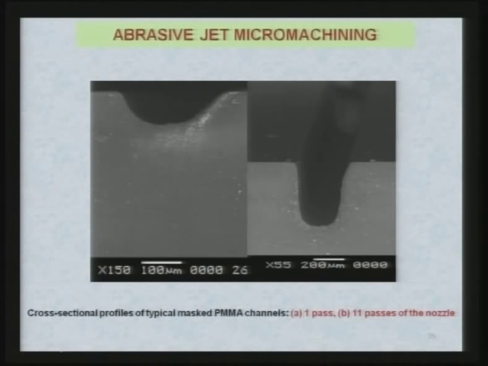In one pass, you can see the size and shape of the micro machined channel, and in 11 passes you get the depth of the machined channel. You can compare the dimensions because the scale of 200 micron is given here. So, it clearly indicates the capabilities of the abrasive jet micro machining process for creating features of micron size.